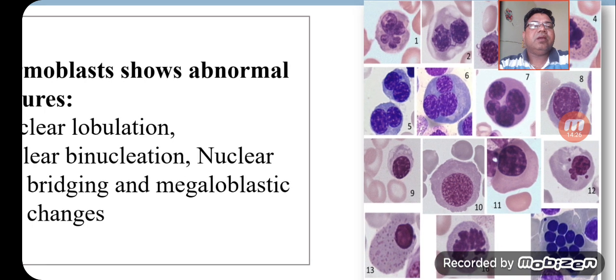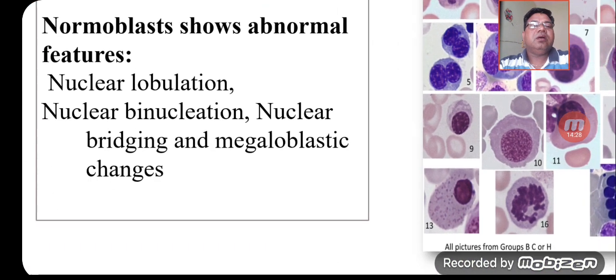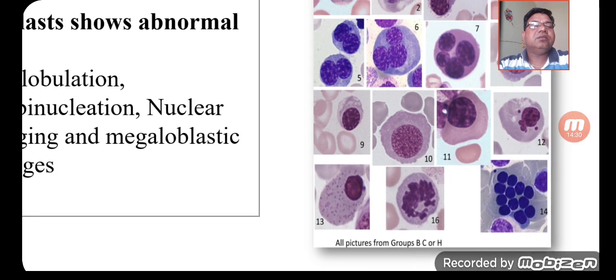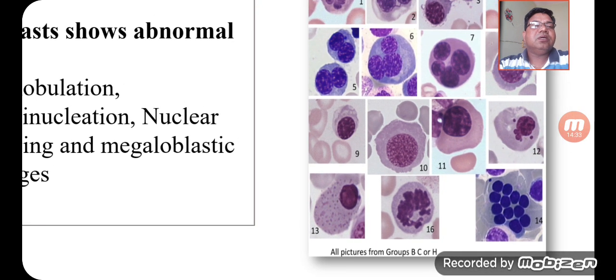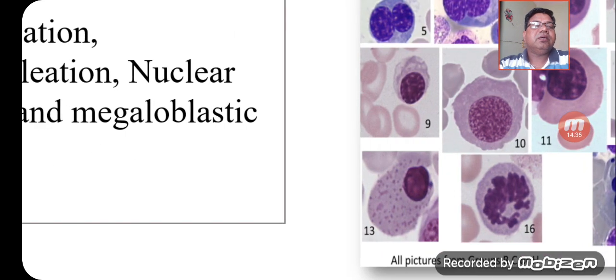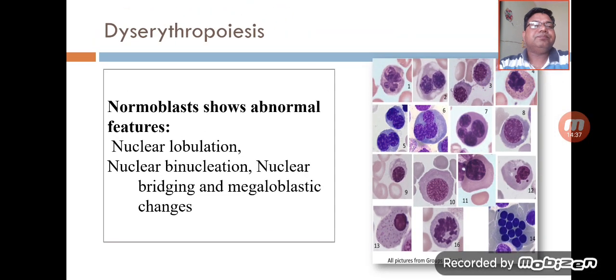You can also assess the megaloblast, in which the chromatin is sieve-like. So these are the multiple dysplastic cells which can be easily assessed, and we can make a diagnosis by seeing these different types of cells.